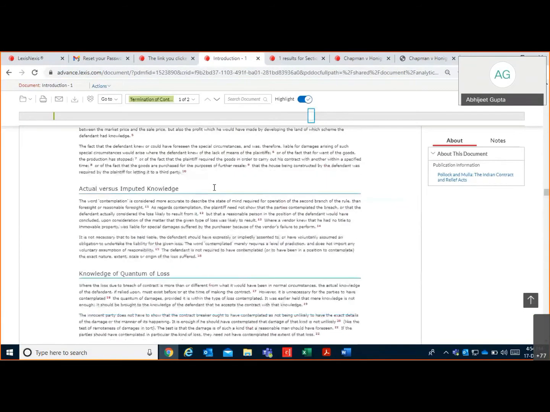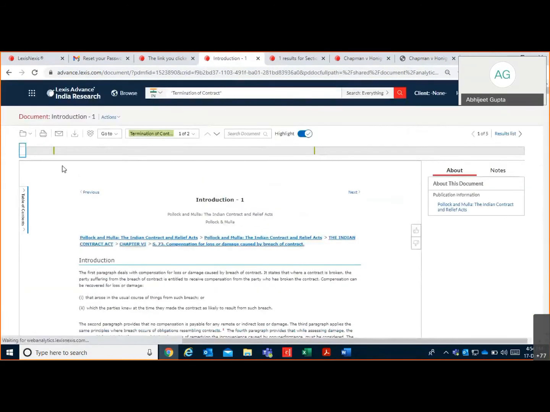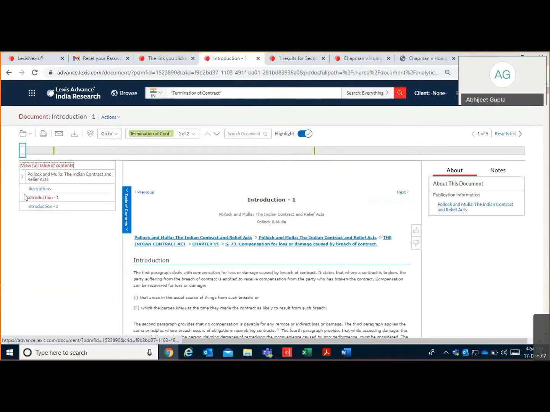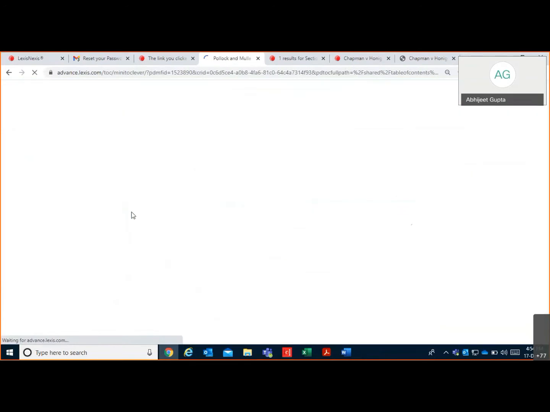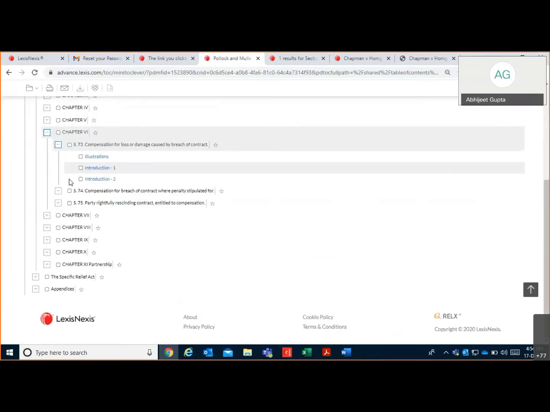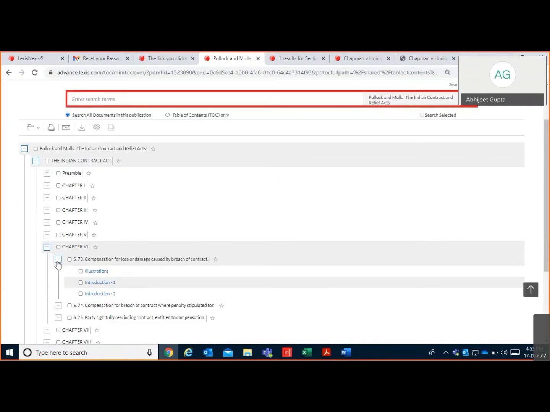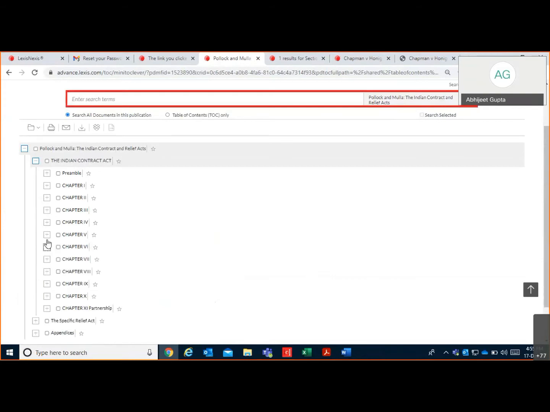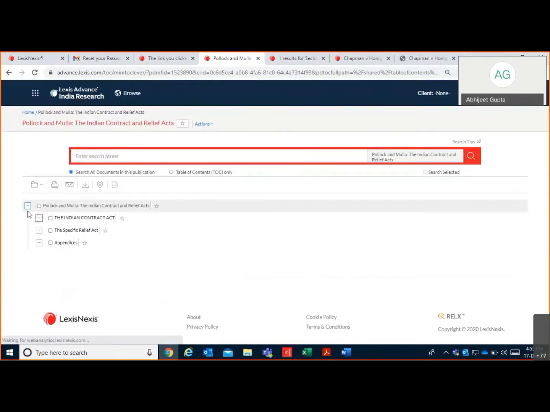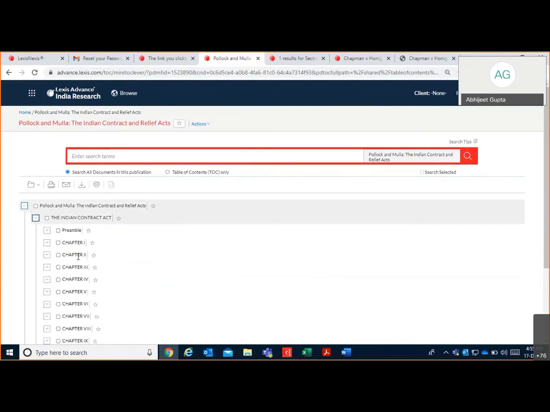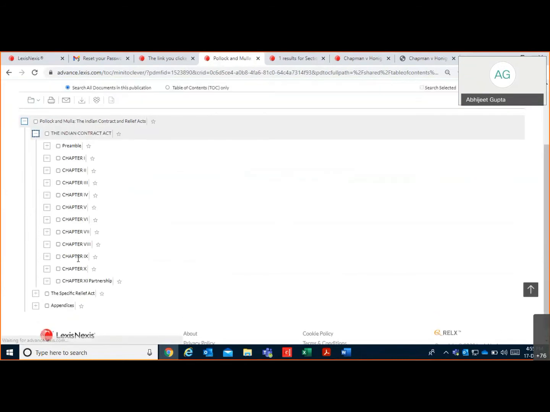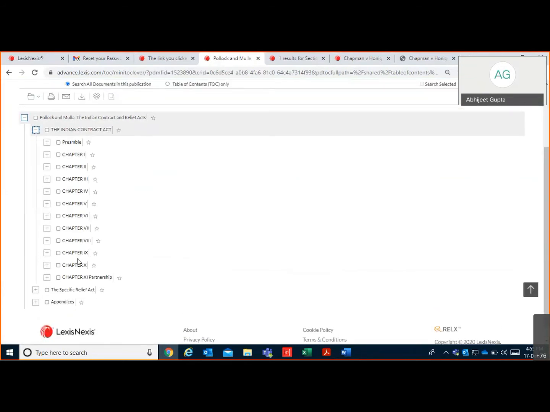So this is the complete full text. Now, if you look at the entire table of contents, go to view full table of contents. This is the complete chapter list of Pollock and Mulla Indian Contract and Specific Relief Act. Here you can see this is the commentary, Indian Contract Act, and these are the complete chapters from chapter number 1 to chapter number 11.